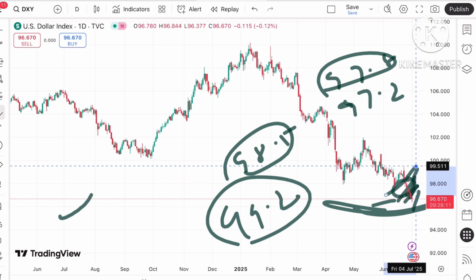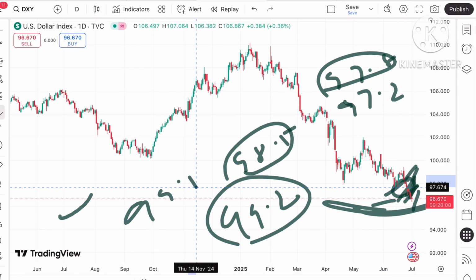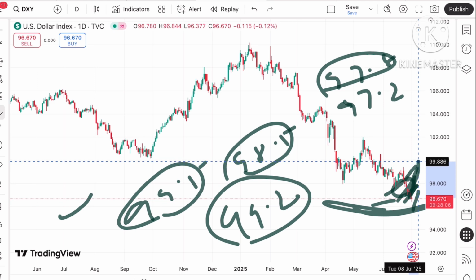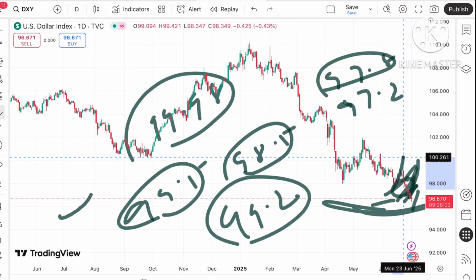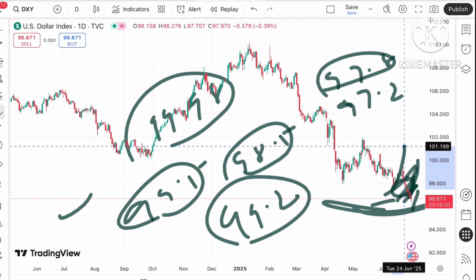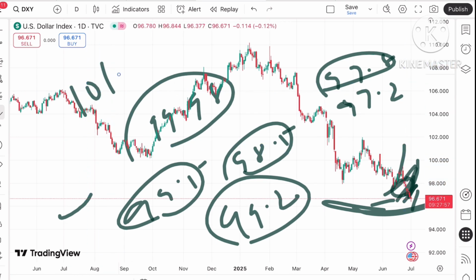Suppose if it's sustained above that level, we can see a level of 99.5, and then a further upside can be seen towards $99.98. Okay, and then a further high we can see towards a level of 100.4, and then to a level of 101.3.